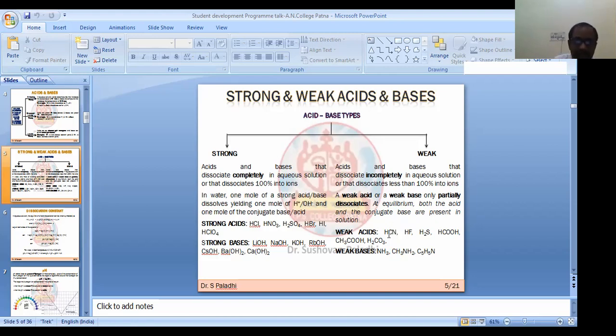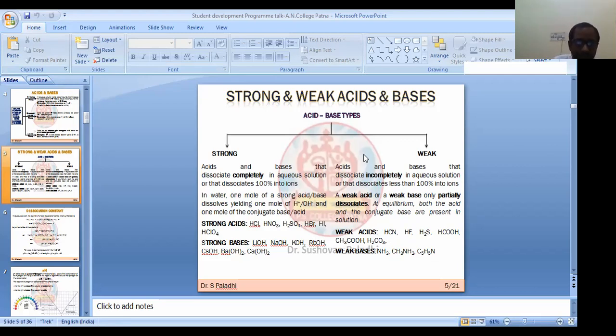That means HCN, which you are getting as a weak acid, if you change the solvent from aqueous to ammonia solution, it will act as a strong base. So that is a completely different thing. But generally we will talk about strong acid and weak base in aqueous media only.